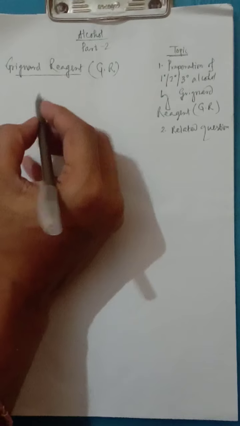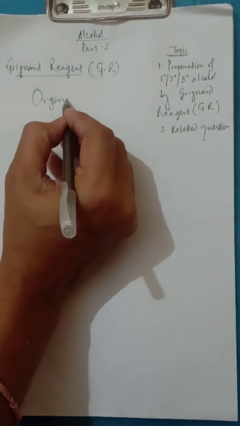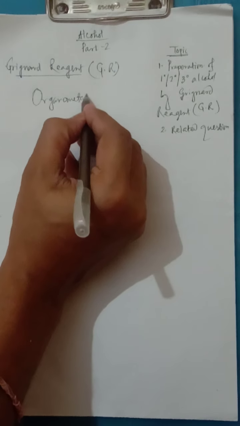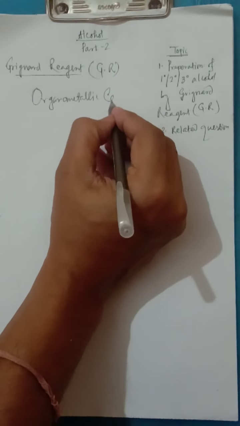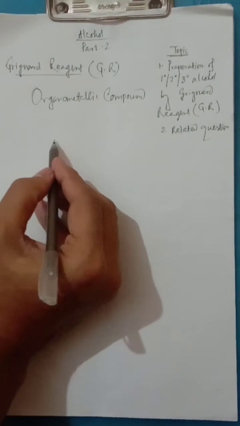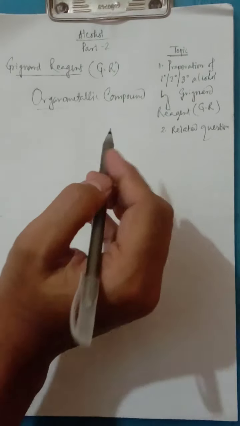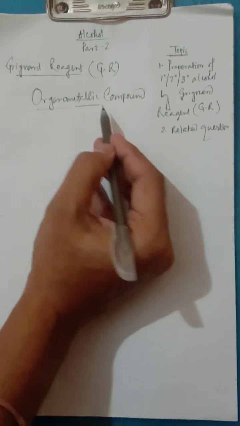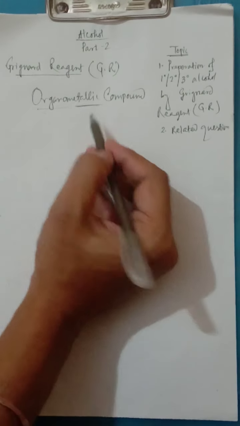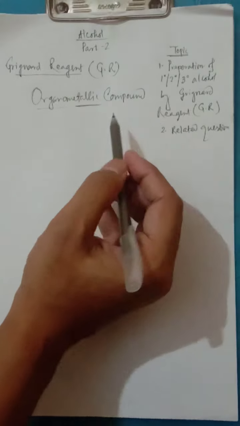Grignard reagent is one of the organometallic compounds. What is the meaning of organometallic compound? Organo means organic compound, obviously, but a metallic part must be there. Some metallic part will be there, like magnesium. In most cases, Grignard reagents used have magnesium.